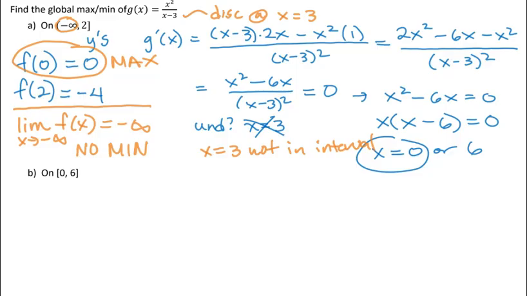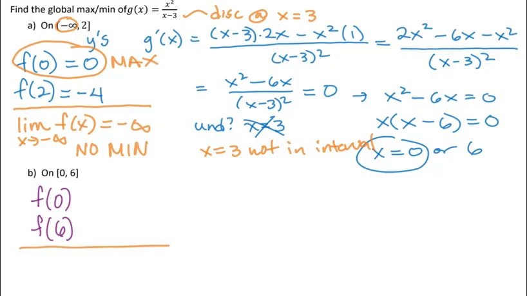All right, let's investigate what happens on the interval 0, 6. This is now a closed interval, so I'm feeling a little more optimistic that I'll get a global max and a global min, but my discontinuity now falls in this interval, so it's still questionable. So this time I need to check f of 0 and I need to check f of 6. Interestingly, those were my critical values as well, so I don't have to add anything to the list for critical values. But I do need to investigate this.